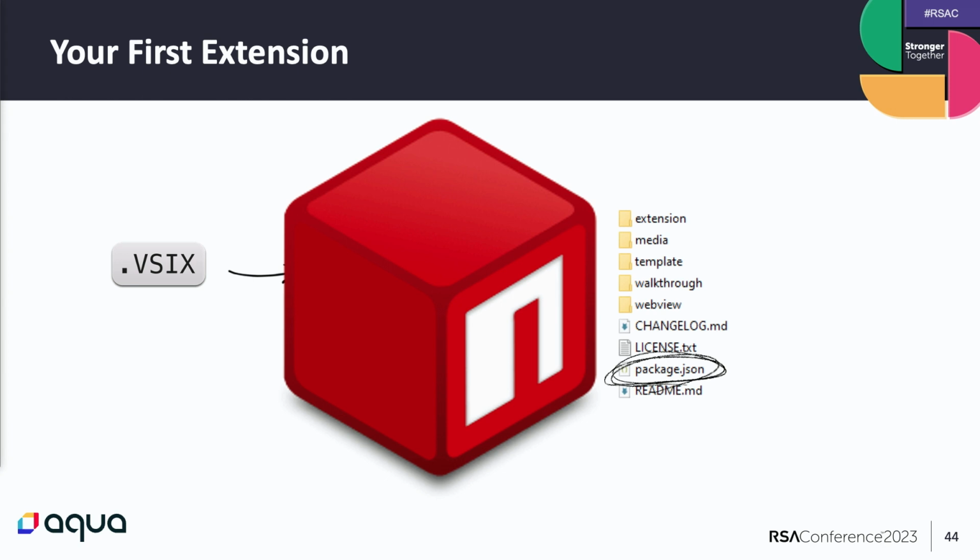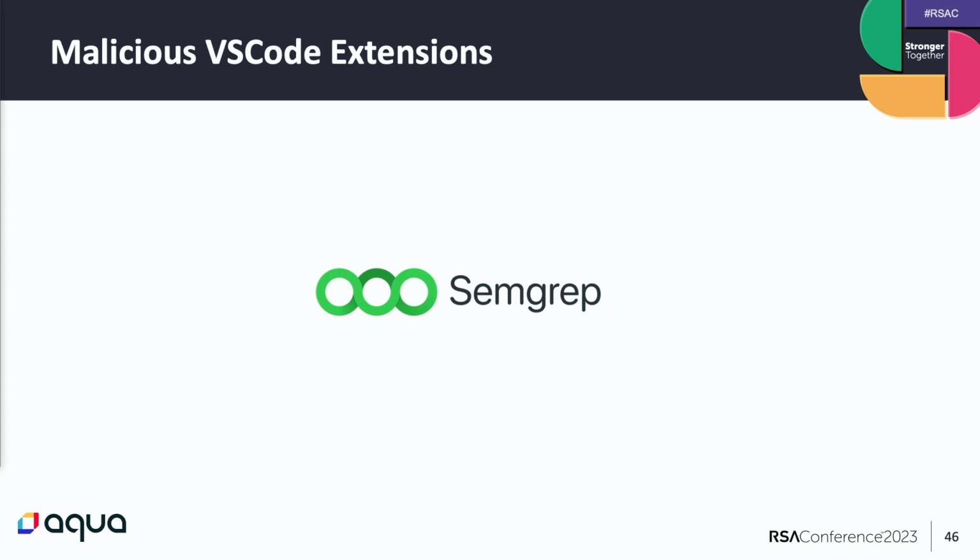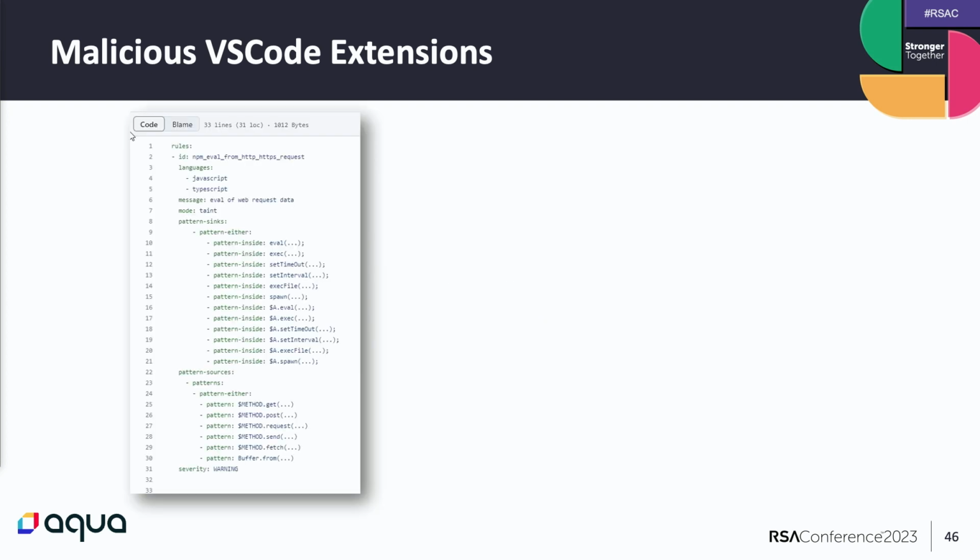Now, we showed earlier that there are many articles about malicious NPM packages. This is Backstabber. Backstabber is a collection of malicious open source packages that include NPM packages, and we use this database to learn patterns of malicious NPM packages to learn how we can identify maybe malicious VS Code extensions. For that, we use Semgrep. Semgrep is a SAST tool where you write some rules and search for patterns in code. Now, I know you can't see what's written here, but this is a very simple rule that searches for exec or eval commands, execution commands that come after an HTTP event.